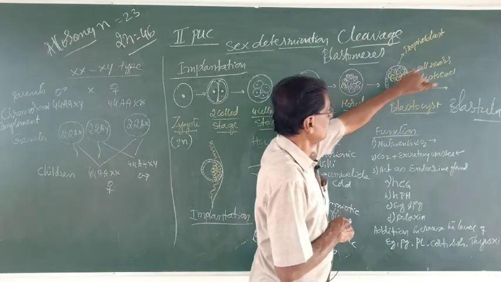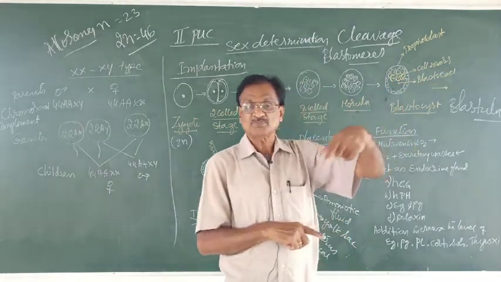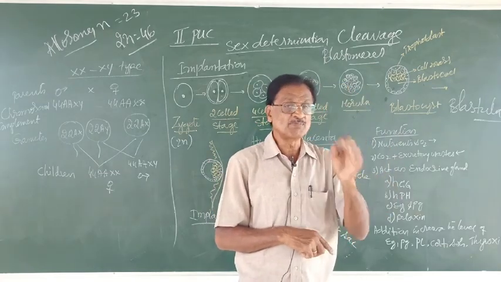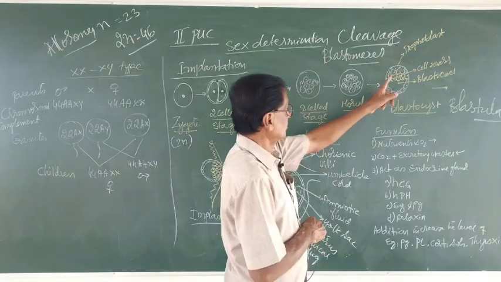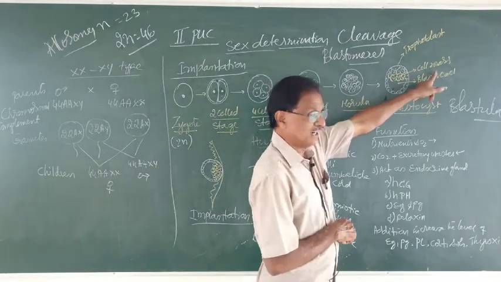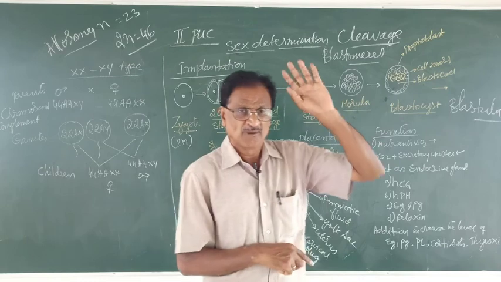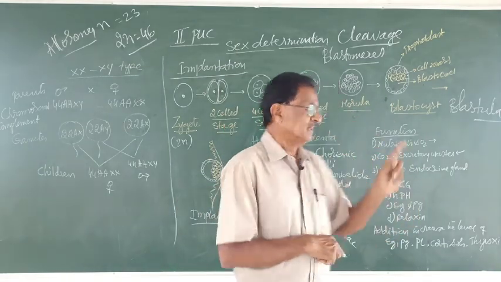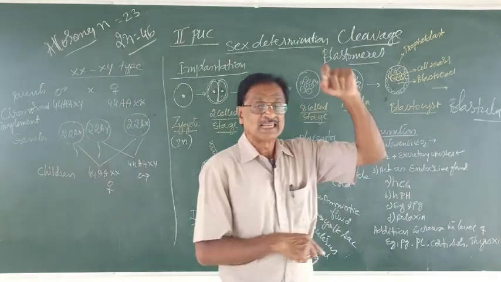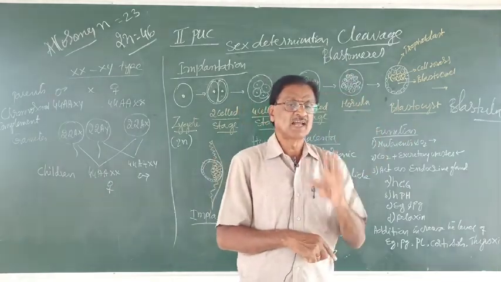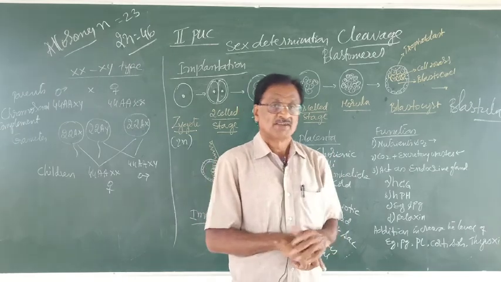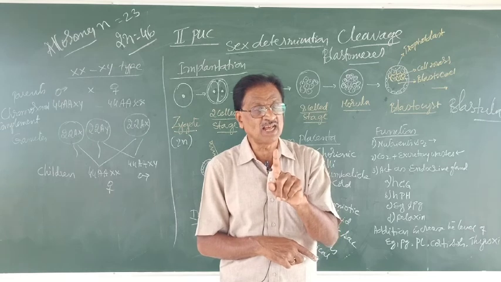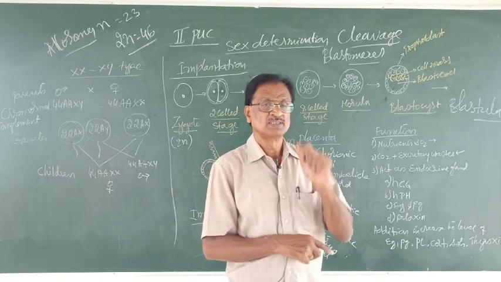Remember, it is the cell mass which forms what? The embryo. Embryo is formed out of this cell mass. By the time it reaches the blastocyst, the blastula reaches what? The uterus, where actually fertilization occurred in the ampullary region of fallopian tube.